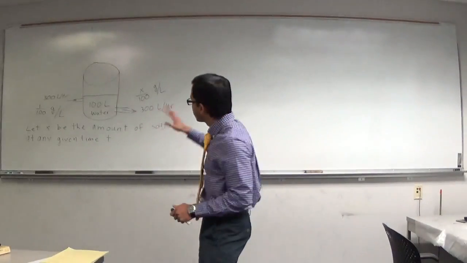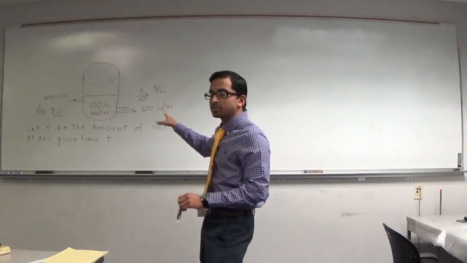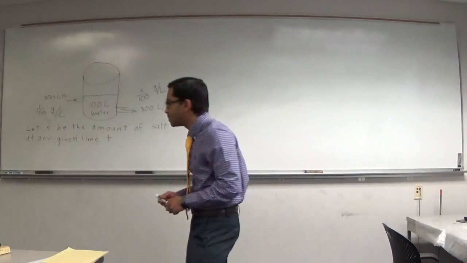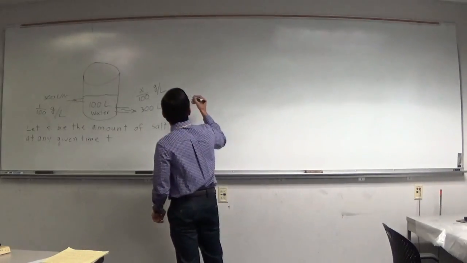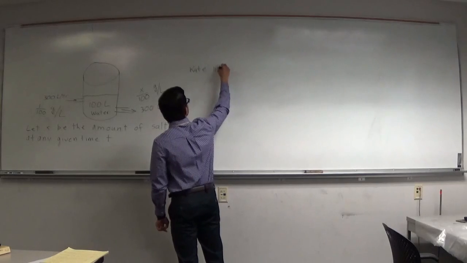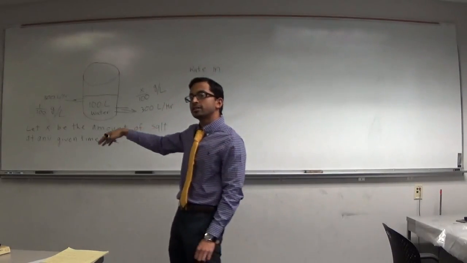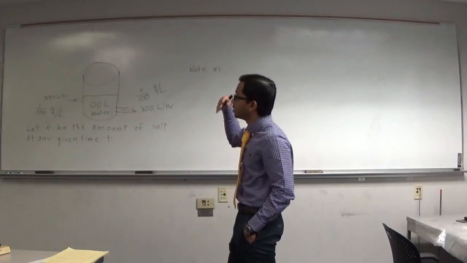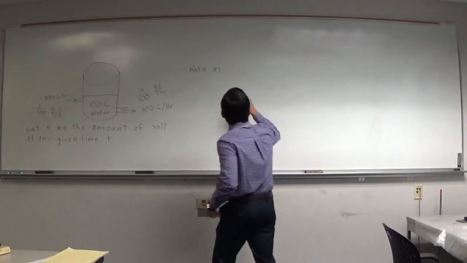We can think of this in terms of rates, so let's break it down in terms of the rates and then figure out what's going on. We have the rate in here. So we want the rate in of the salt. How much salt is going in per hour? 3 grams.